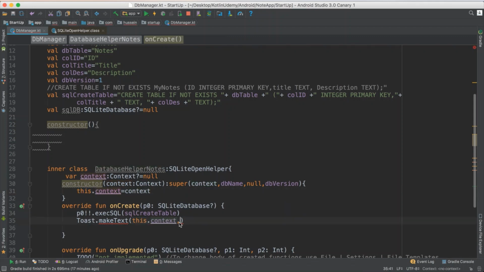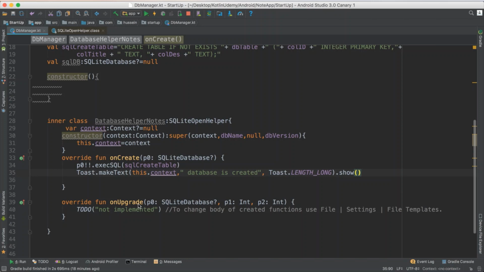So here you say database is created. So the goal of this one is just creating the database for you. So you say toast.makeText, then you say .show message.